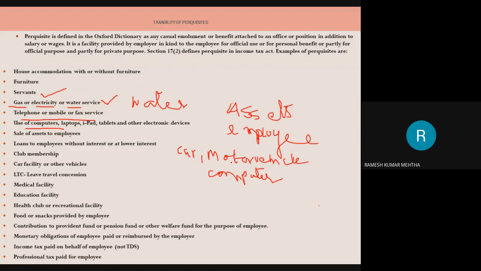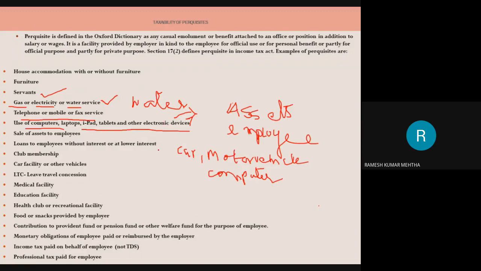So he is getting an advantage directly. There is an element of value attached to this usage of the assets which belong to the employer. So we have to find out the value of this perquisite and how much is going to be taxed. In the forthcoming classes, we are going to discuss a lot about the perquisites.